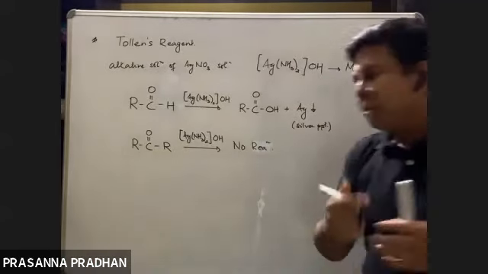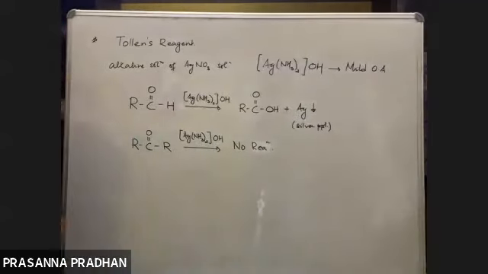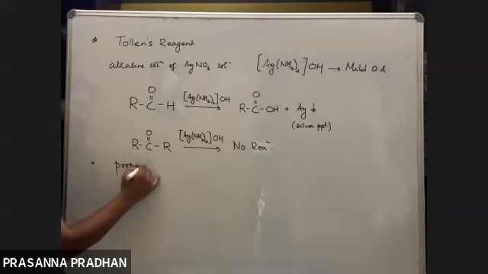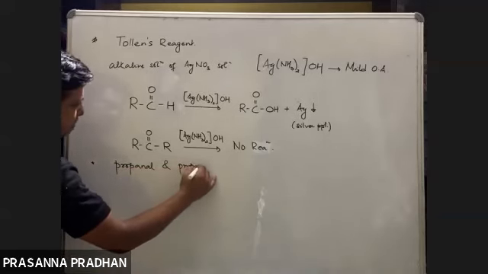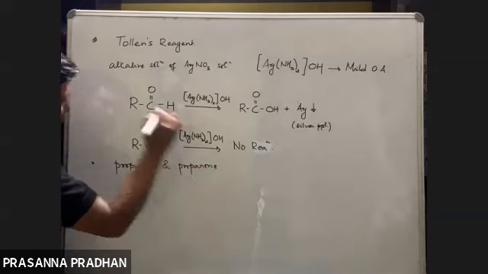So now, what is the use of these reactions? Very important. This particular reaction can be used to distinguish between your aldehydes and ketones. For example, if you are asked to distinguish between, say, propanal and propanone.